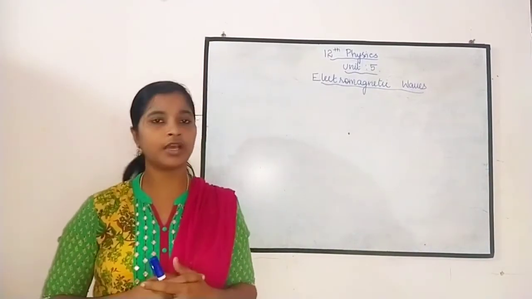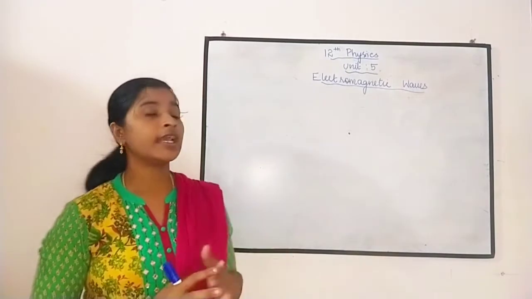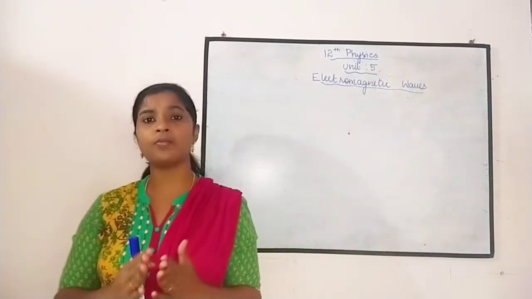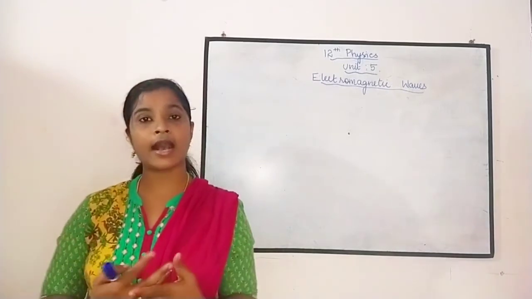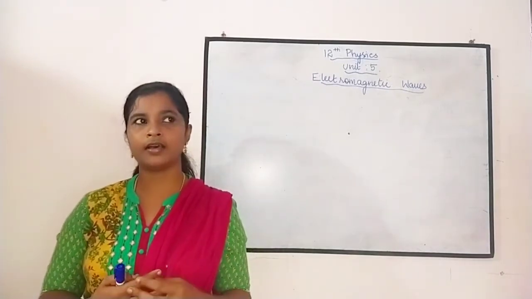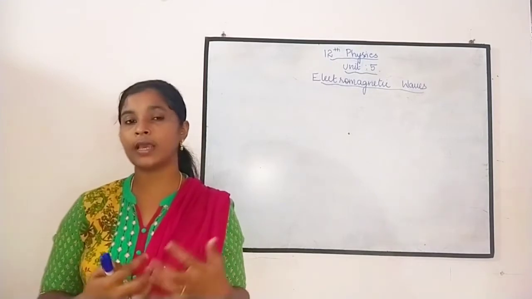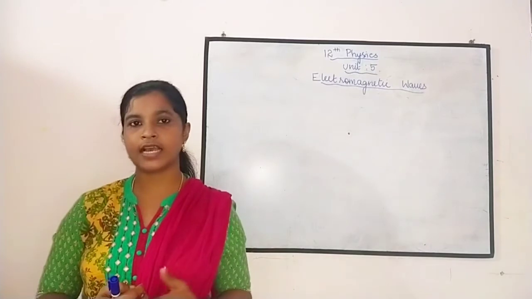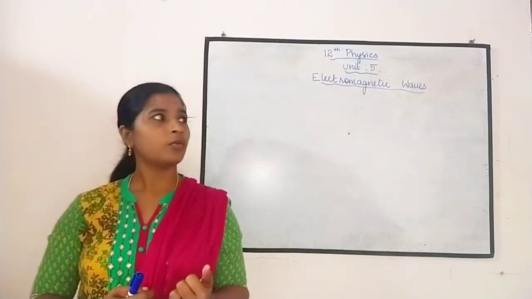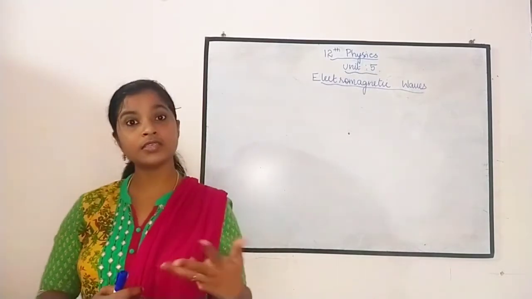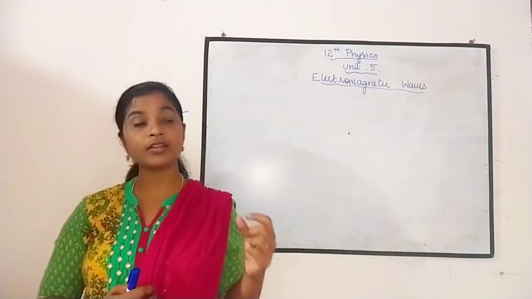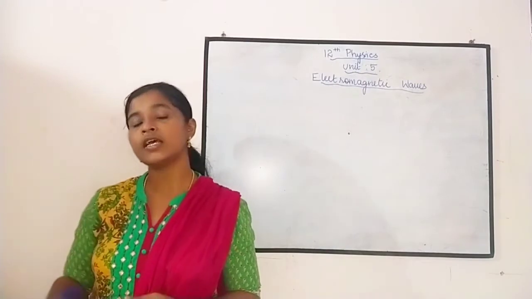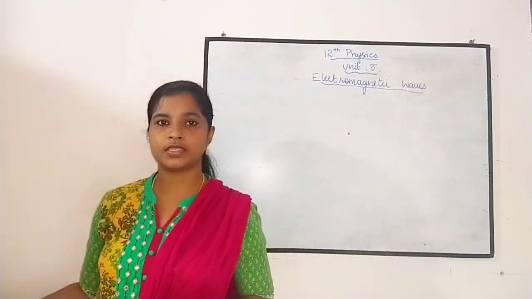And we are at the new unit, that is Unit 5, electromagnetic waves. So what is meant by this electromagnetic waves? Already we have studied about the waves, there are different types of waves, their properties, their significance, everything in the 11th standard, right? So here, what is the special type of wave? What is this EM wave? That is, what is this electromagnetic wave? That we are going to study in this unit.